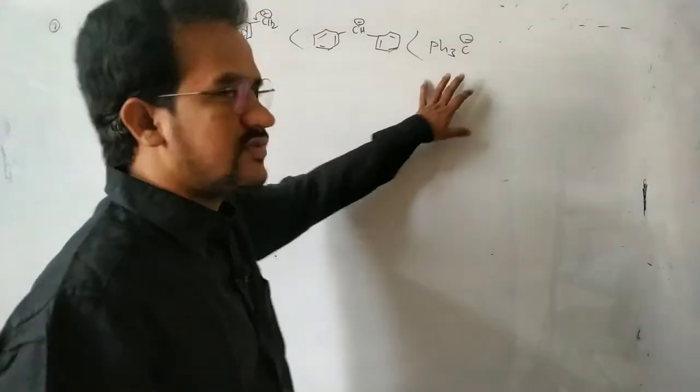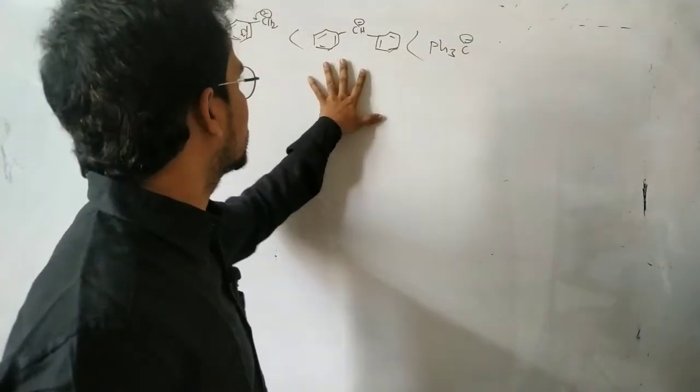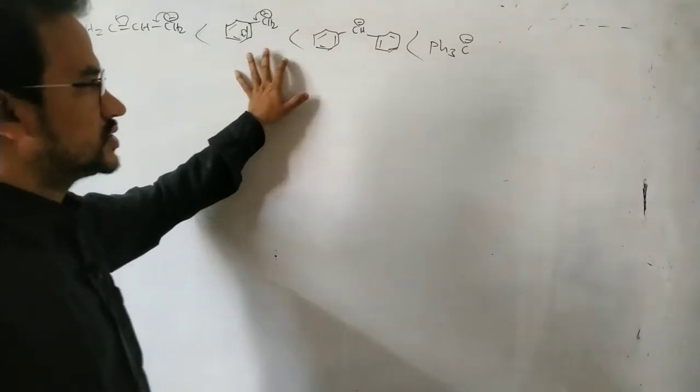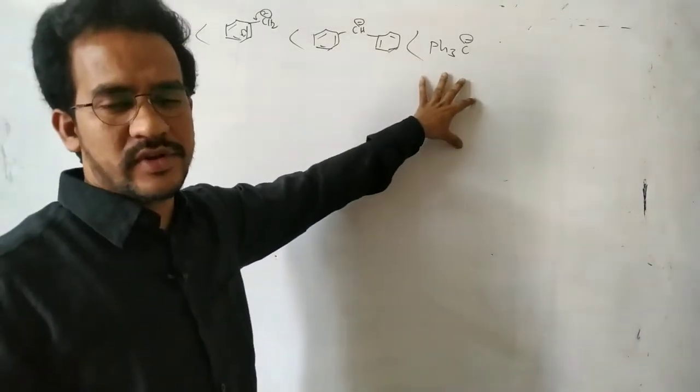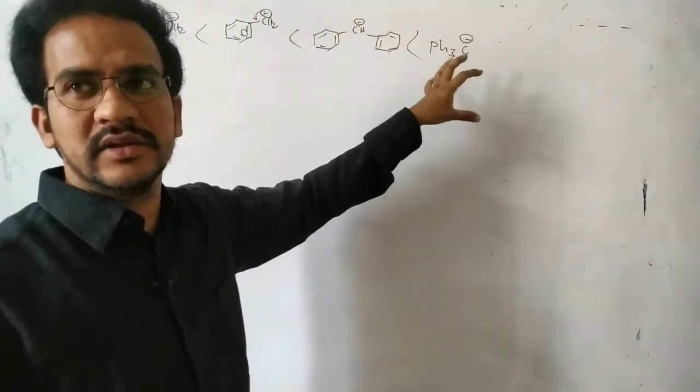Here resonance is with 3 phenyls, here resonance is with 2 phenyls, here resonance is with 1 phenyl. So with the increasing extent of the resonance, delocalization, stability increases. Okay, that's it.